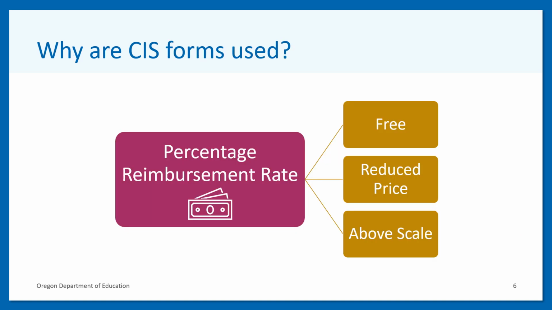The sponsor's unique reimbursement rate is determined by the number of participants in each eligibility category. Sponsors receive the highest reimbursement for meals served to participants approved in the free category, slightly less reimbursement for meals served to participants approved in the reduced price category, and the lowest reimbursement for meals served to participants approved in the above scale category. To determine this unique reimbursement rate, CIS forms are distributed, completed by the households, and returned to the sponsor. A more in-depth description of the percentage reimbursement method can be found in the Chapter 4 training regarding the percentage reimbursement method.